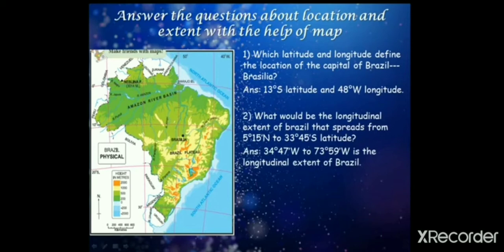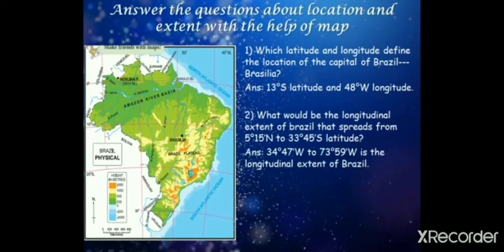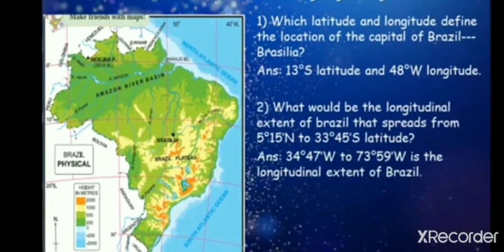What would be the longitudinal extent of Brazil that spreads from 5 degree 15 minute north to 33 degree 45 minutes south latitude? Okay, now here they have given the latitude, meaning the horizontal line.